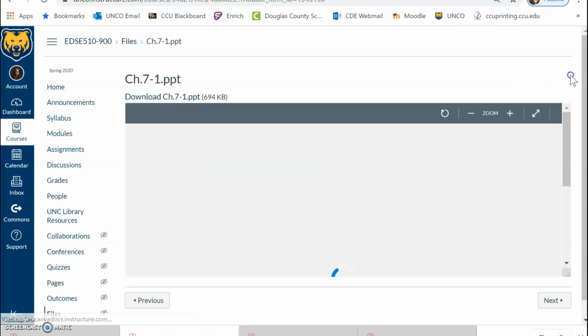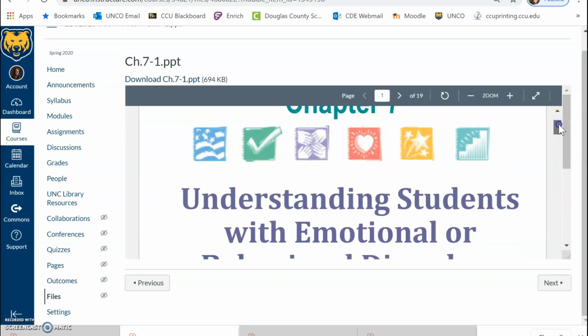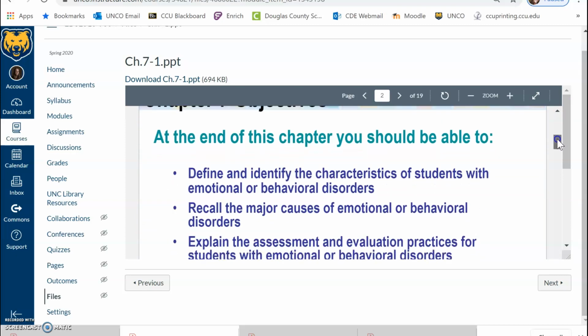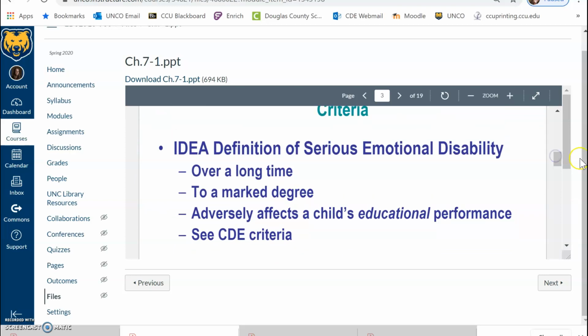There is a PowerPoint here, which is in alignment with the assigned reading for the unit. So we will take a look at that. For students with serious emotional disability, there is criteria, just as there would be in any eligibility category under the law. It's very important when we're identifying students as eligible under SED, and that could be in a reevaluation or in an evaluation for initial review for eligibility.